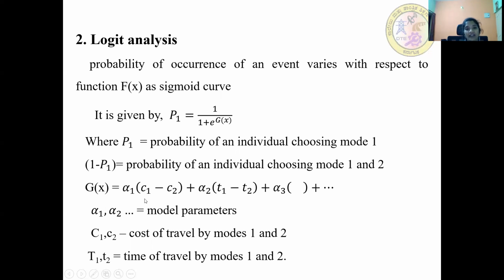G of x is equal to alpha 1 (C1 minus C2) plus alpha 2 (T1 minus T2) plus alpha 3 and so on, where alpha 1 and alpha 2 are the model parameters, C1 and C2 are the cost of travel by modes 1 and 2, and T1 and T2 are the travel times by modes 1 and 2.